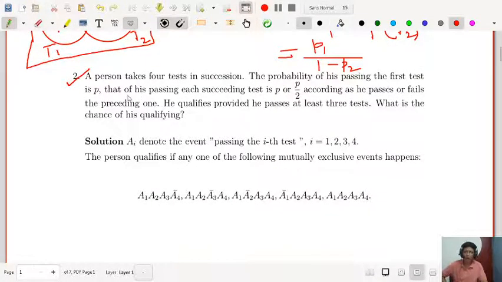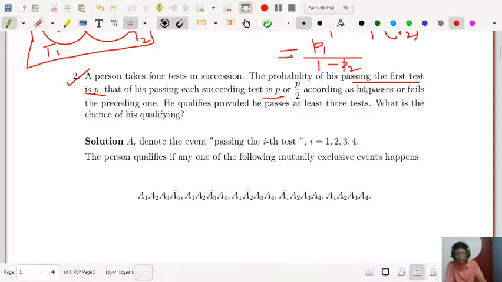Question number 2. A person takes 4 tests in succession. The probability of his passing the first test is P. That of his passing each succeeding test, that is the next test, is P or P by 2. Very carefully note down: P or P by 2 according as he passes or fails the preceding one.